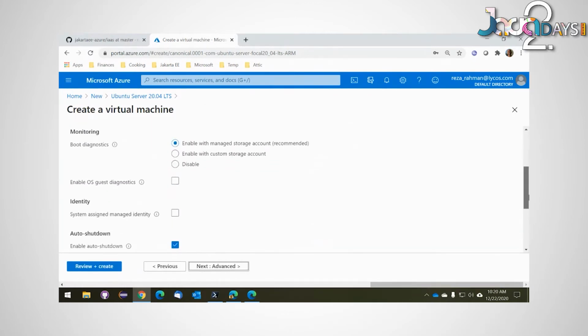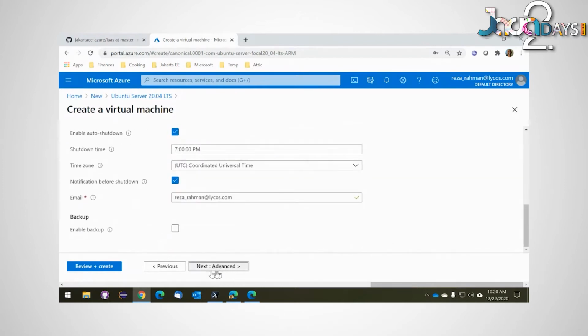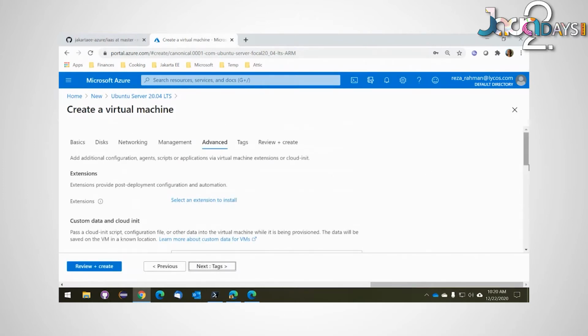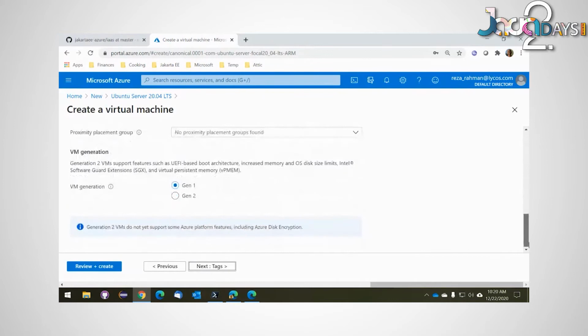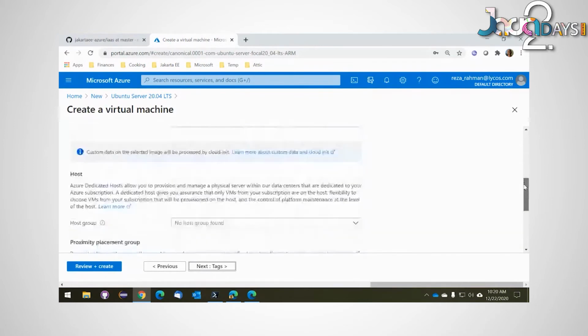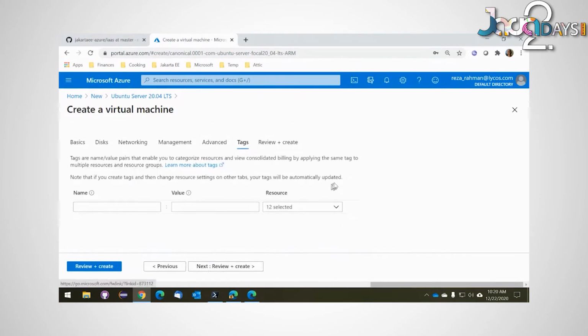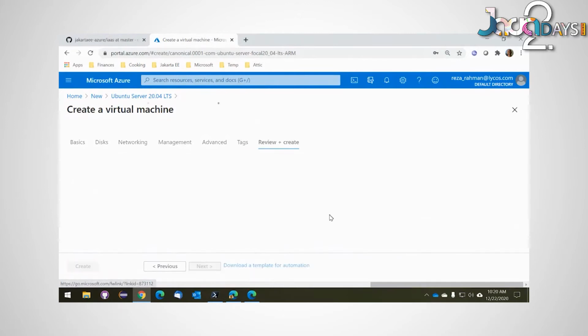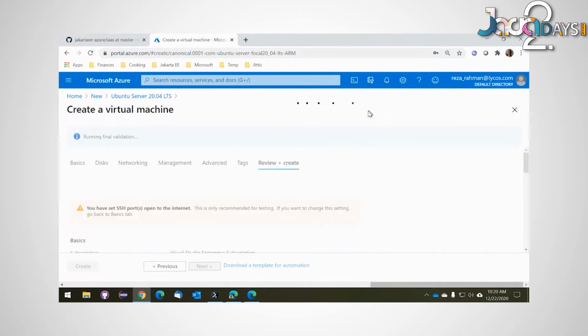Management. Not much here to worry about. I think all the defaults are fine. Don't need any advanced settings. Gen 1 is fine in my case. So moving on to tags, no tags necessary, and I'm going to review and create. I'm going to take a final look at all my settings. It should be perfectly fine.